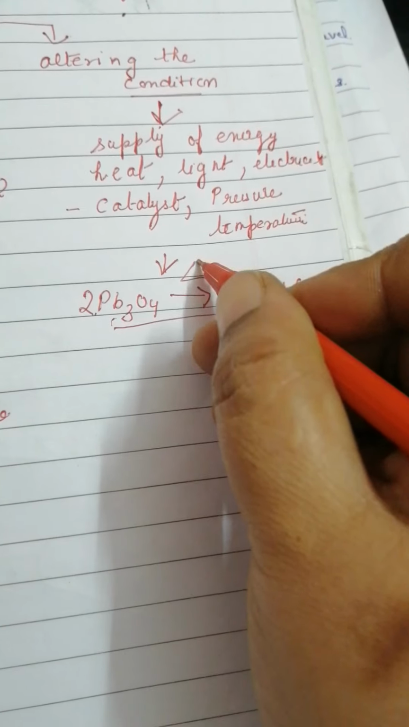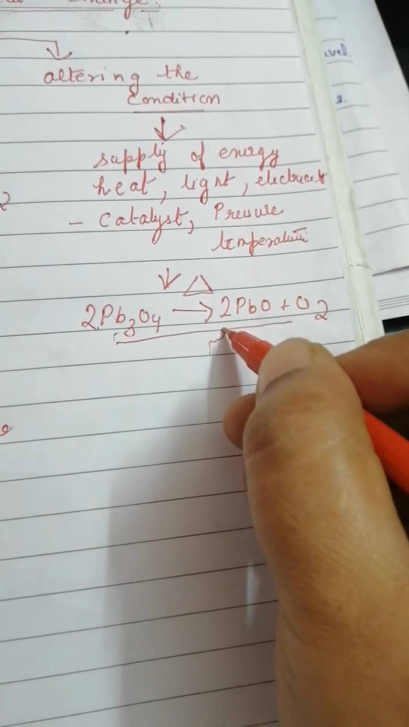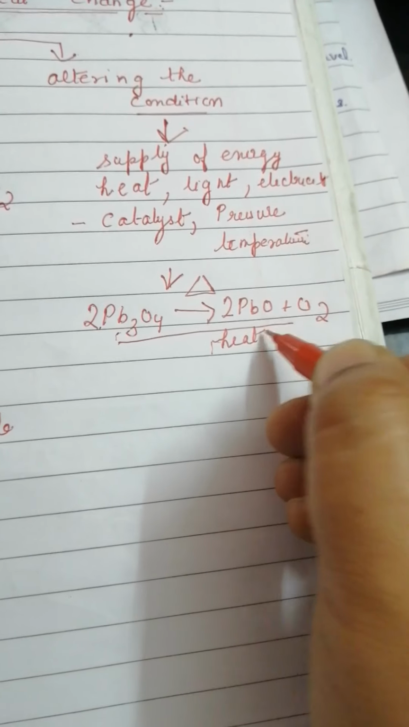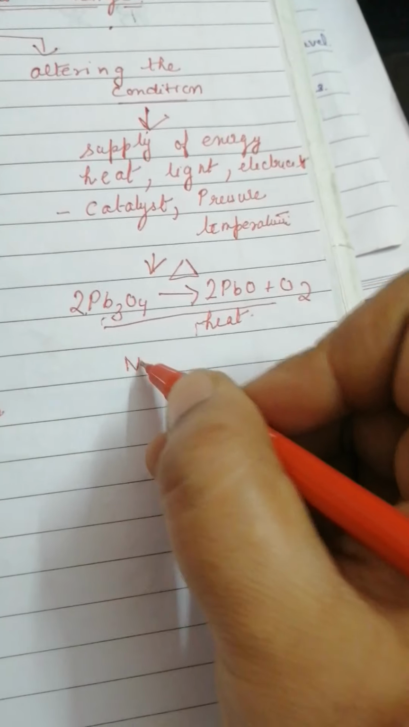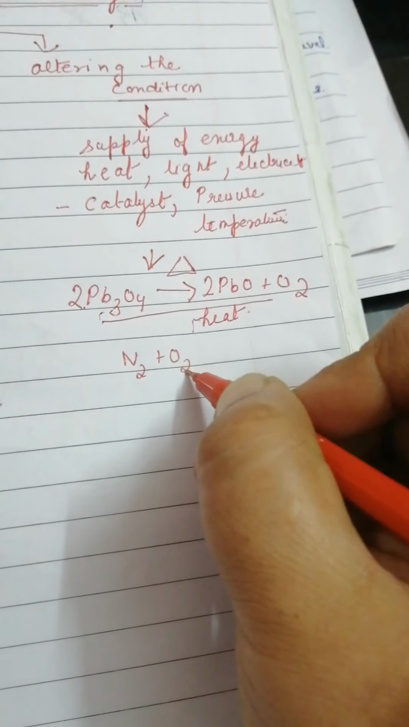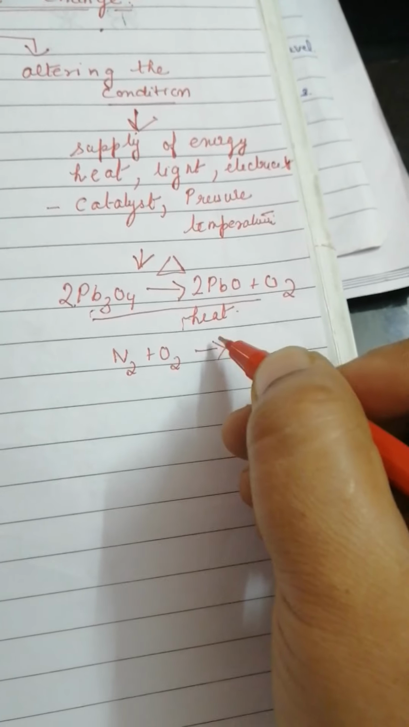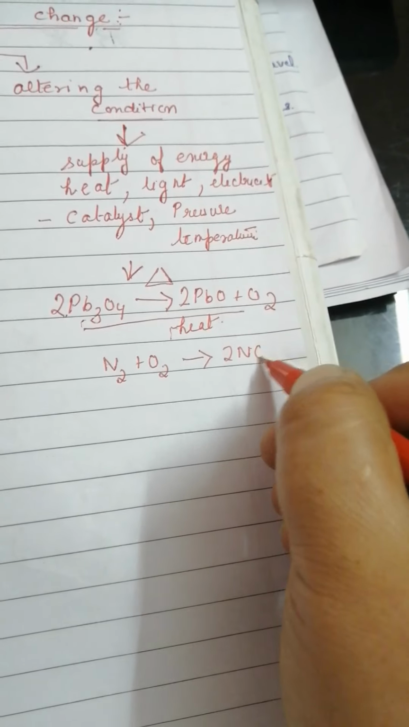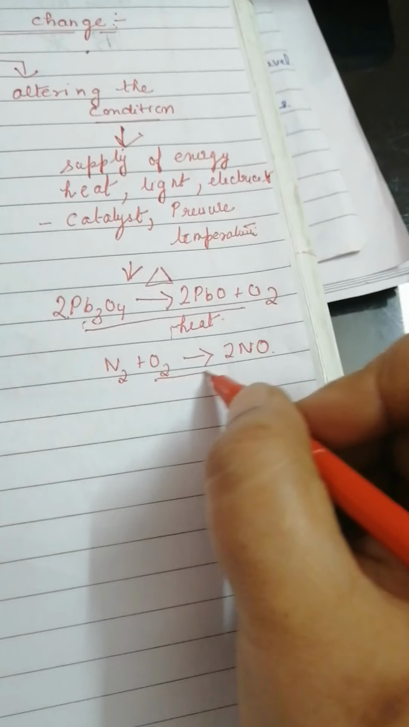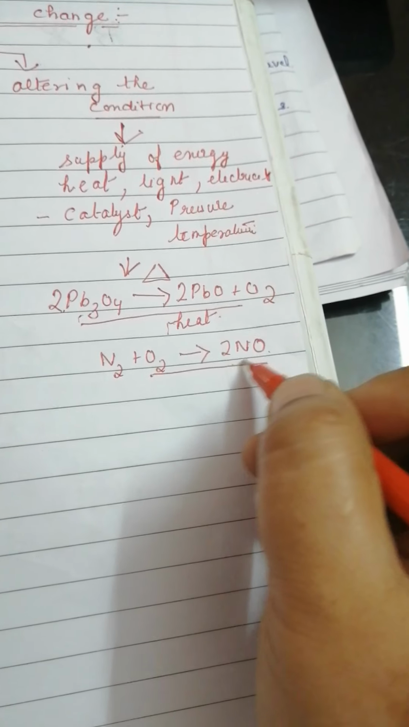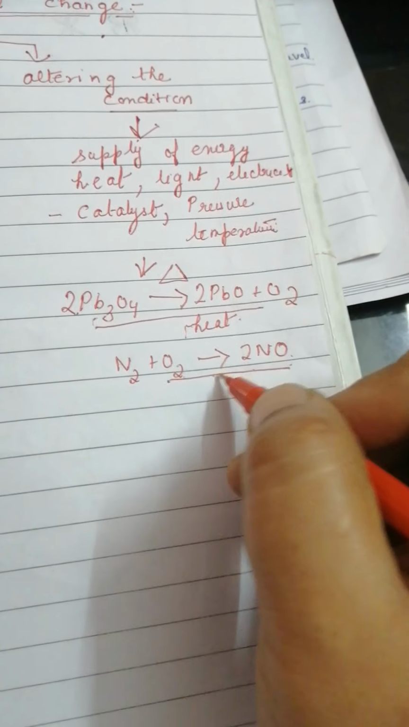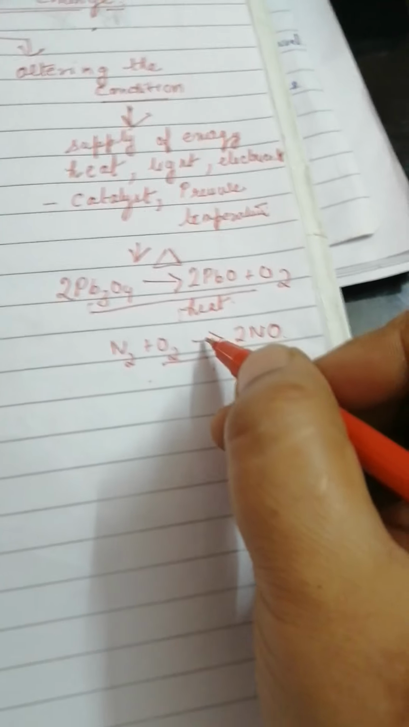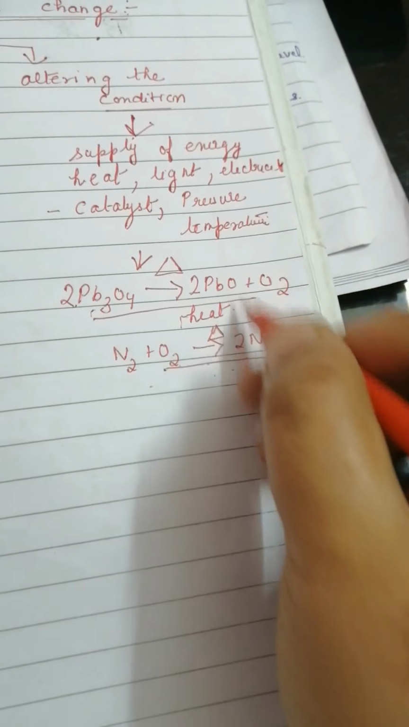We put this sign. So this is a decomposition reaction which happens in the presence of heat. Then even a synthesis reaction can happen in the presence of heat. N2 plus O2 in the presence of heat, at temperatures around 3000. Very high temperatures are required for this. Then this reaction happens. Nitric oxide is produced by the combination of nitrogen and oxygen. So here the condition is heat. We have to supply heat.